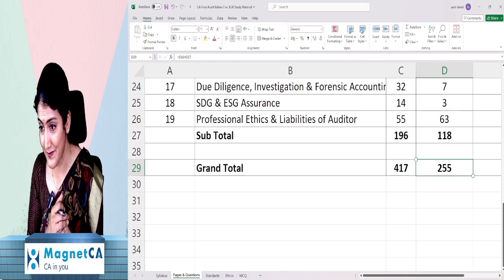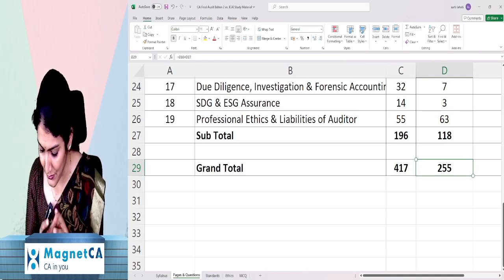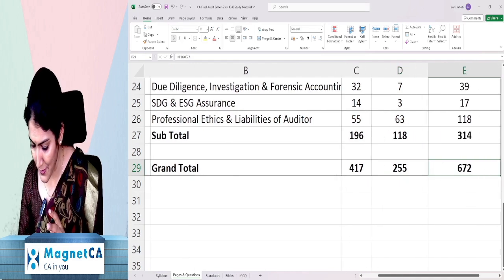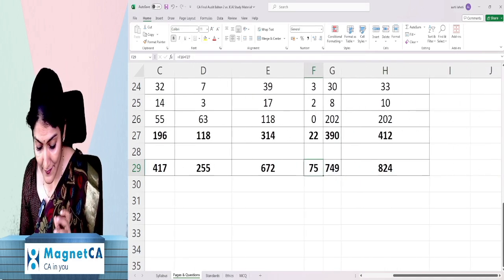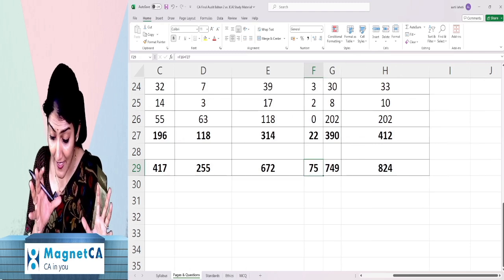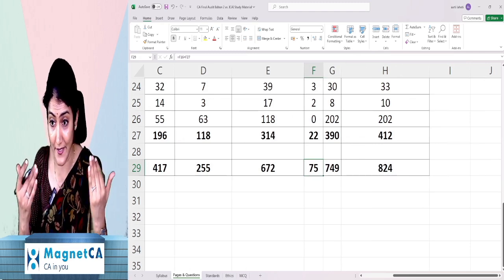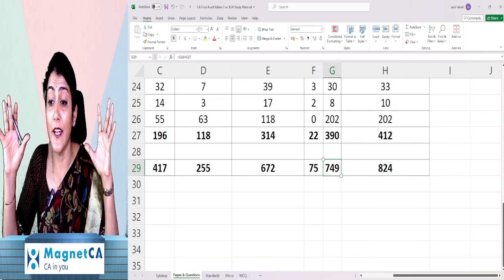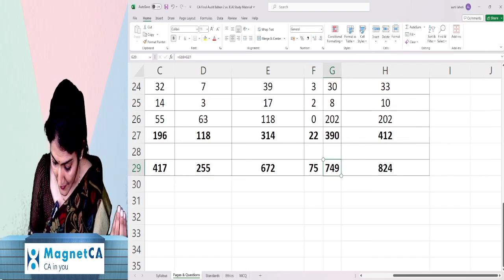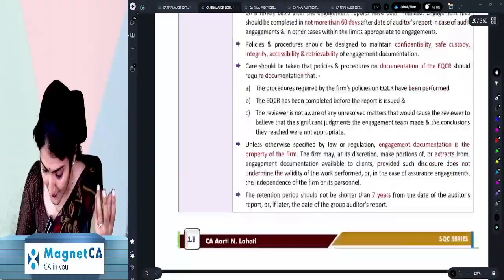And oh my god, are you keen to look at the number of questions which are there in the book? I've shown you the number of pages of the book, but are you keen to see the number of questions which are there in the book? Right? So yeah, we have 75 test your understanding questions, all taken from the study material of the ICAI, and 749. And that too, there are a few questions which are marked with an or.